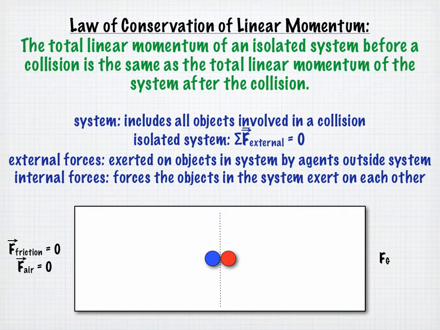These two balance each other out because the pucks don't have any upward or downward acceleration. So, since the sum of the average external forces is equal to 0 in this case, this is an isolated system, and the total linear momentum of the system before the two pucks collide should be equal to the total linear momentum of the system after the two pucks collide.